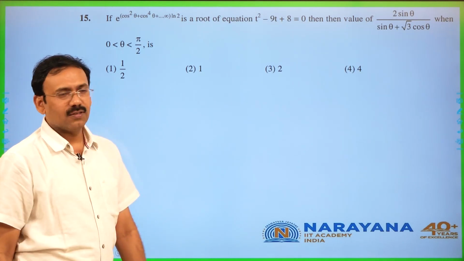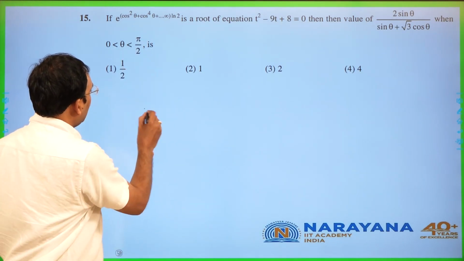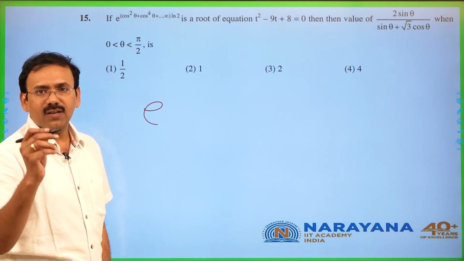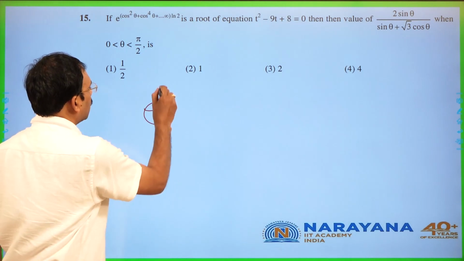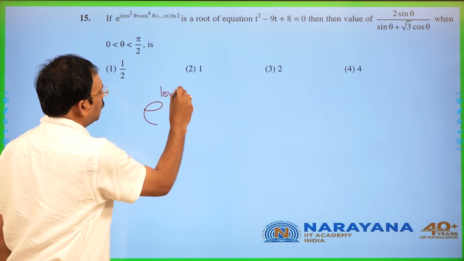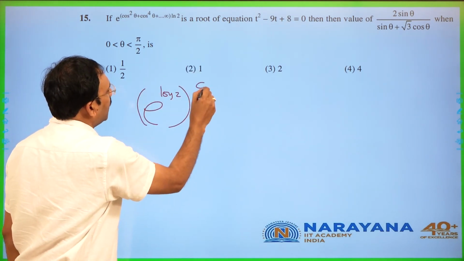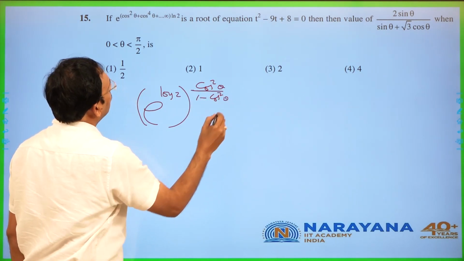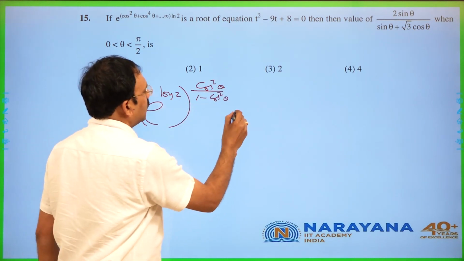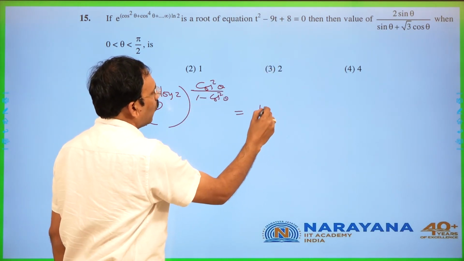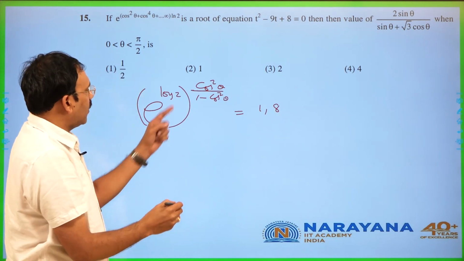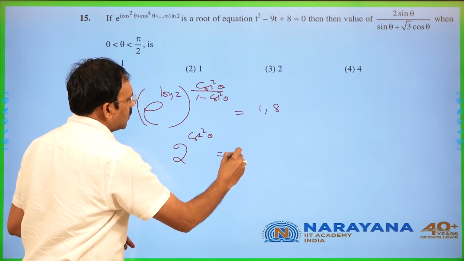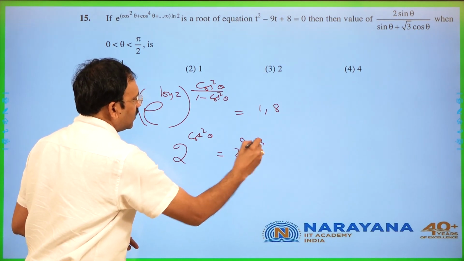Then the next one. You see, this is e power some infinite GP is given, cos square theta whose magnitude is less than 1, into log 2 is given. E power log 2 whole power infinite GP means a by 1 minus r can be written. It is a root of this equation whose roots are going to be 1, 8. E power log 2 means this is 2 power cot square theta, is 2 power 0 or 2 power 3.